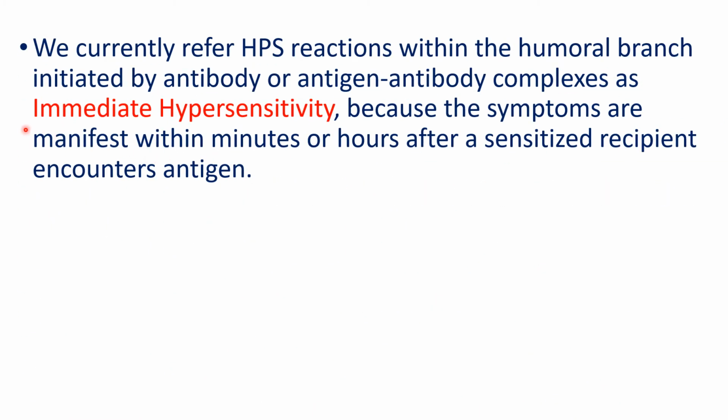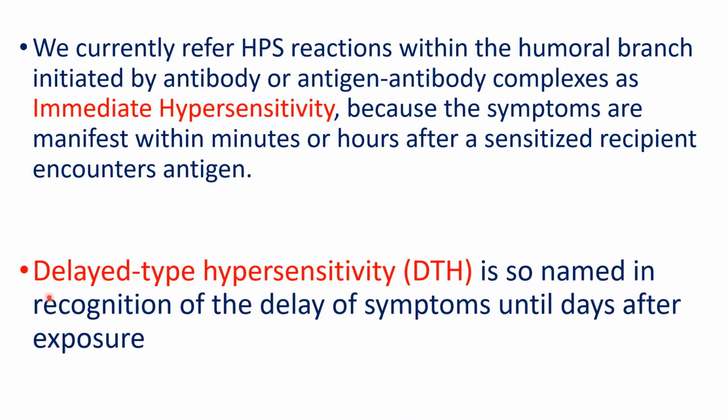Hypersensitivity reactions are of two types. First, immediate hypersensitivity, and second, delayed type hypersensitivity. In immediate hypersensitivity, the result is given very quickly, so that's why we call it immediate hypersensitivity reaction. Here, an antigen-antibody complex forms and the result is given to us quickly.